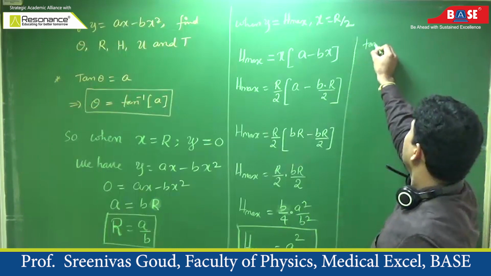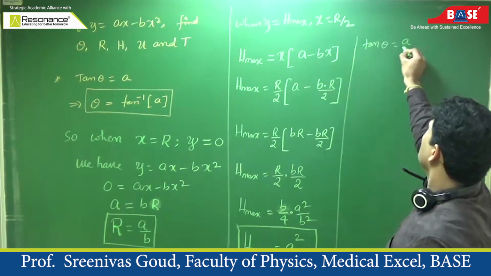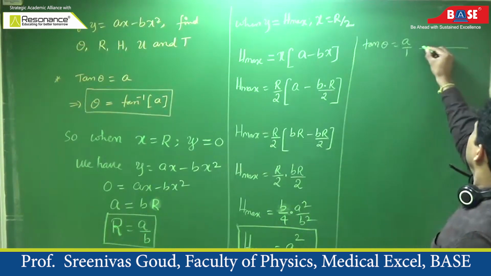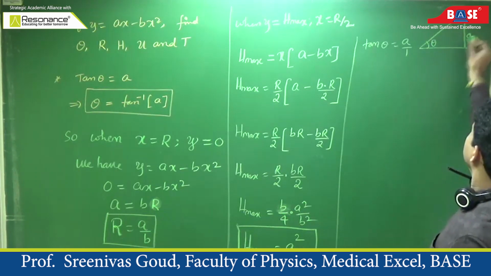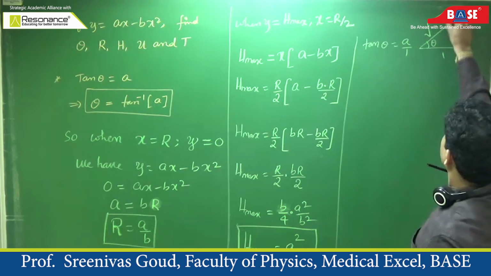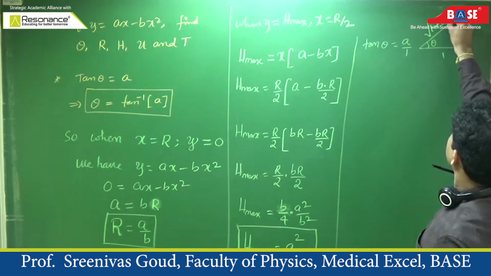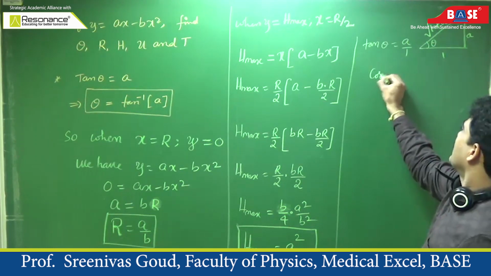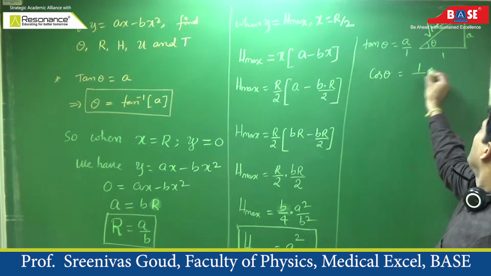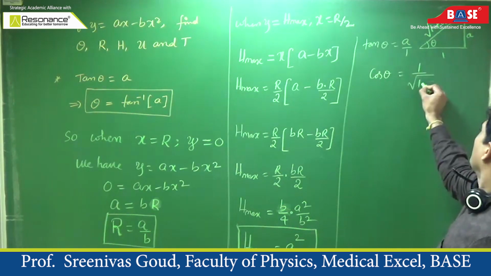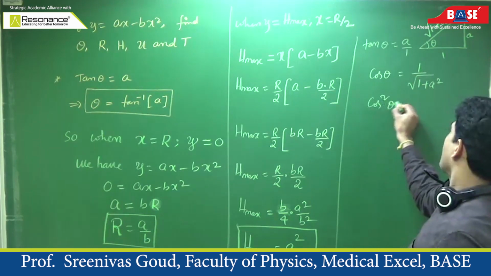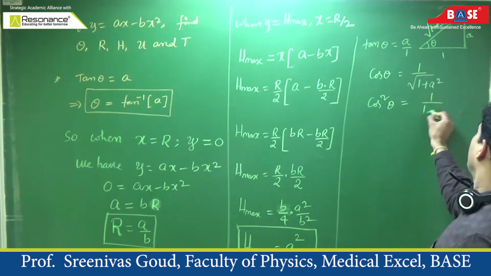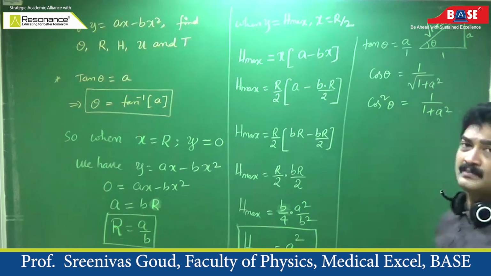See, tan theta is a. A means what? a by 1. This is the triangle. This is theta. This is a, this is 1. Then hypotenuse is root of 1 plus a square. From this figure, what is cos theta? Adjacent side by hypotenuse, 1 by root of 1 plus a square. From this figure, what is cos square theta? 1 by 1 plus a square.